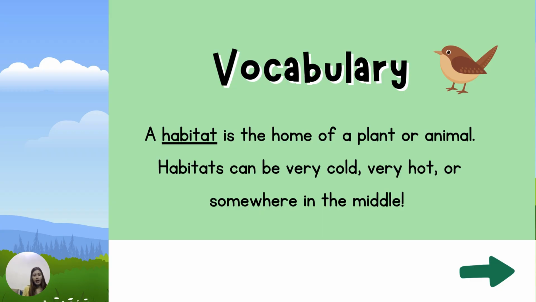So, habitat can be very cold, very hot, or somewhere in the middle. Some of the animals or plants live in very cold areas, some live in very hot areas, or somewhere in the middle. Different plants and animals have different habitats according to their surviving nature.